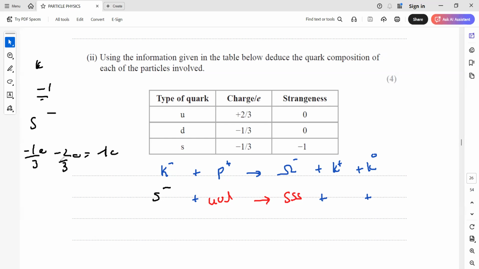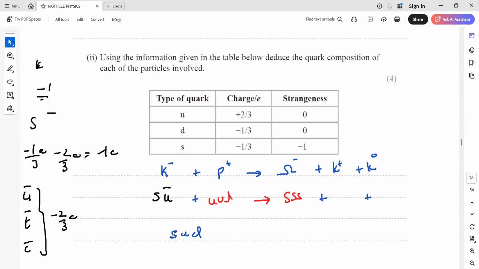So which particle has a charge of -2/3? It can be anti-up, anti-top, or anti-charm. These 3 particles have a charge of -2/3. Because up is there on the left, we put anti-up, so they cancel out each other. Now what particles are left on the left hand side? Because up and anti-up cancel out, we are left with strange, up, and down. So the resultant answer on the right should also be strange, up, and down.